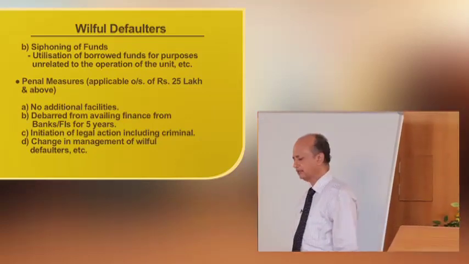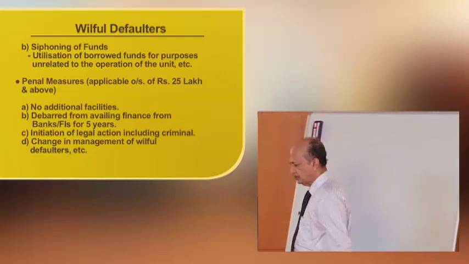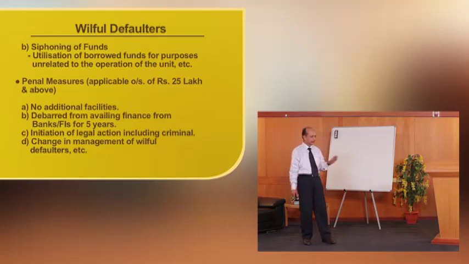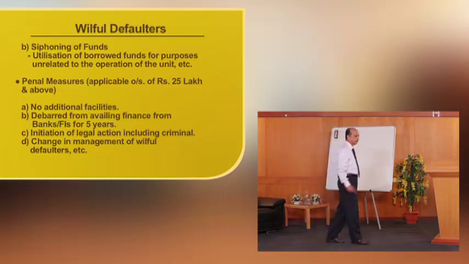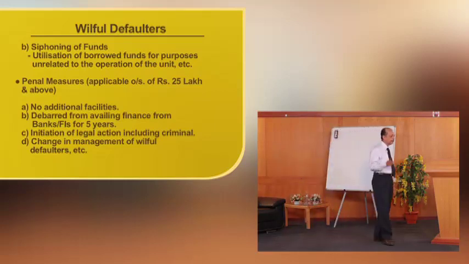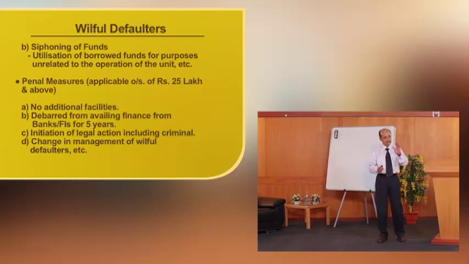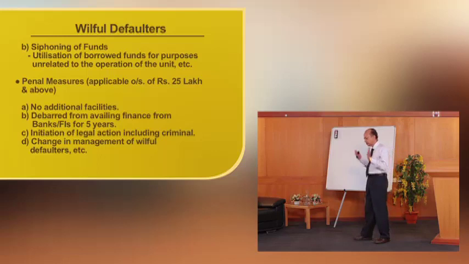The first and foremost is that if it is an existing account, and the borrower has indulged in this kind of diversion and siphoning, then no additional finance. Once it is identified that this is a willful defaulter, the bank should not consider any additional facilities.